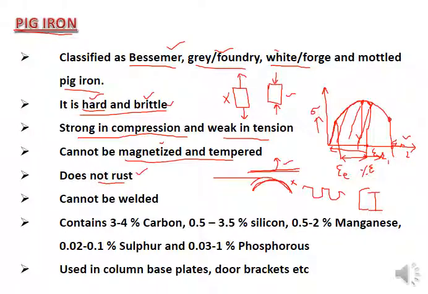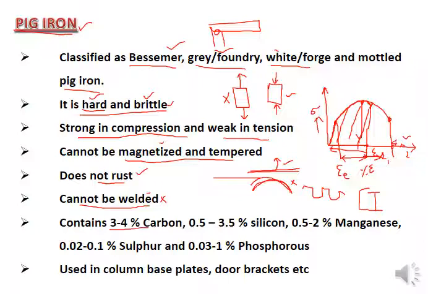It does not rust. It cannot be welded, so it's not good for construction purposes, because for construction elements we need welding or riveting or bolting all the time. I mean, connections are provided. Let's suppose a beam is needed to be connected with the column, so you need a connection at that particular place. For the connection purpose you need to provide welding. So welding cannot be provided efficiently for the pig iron.